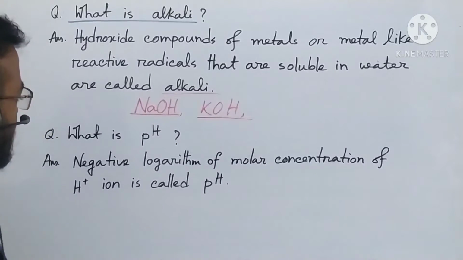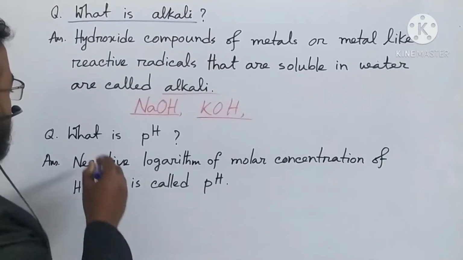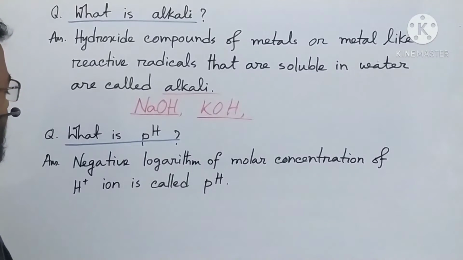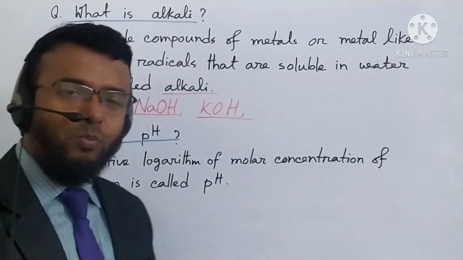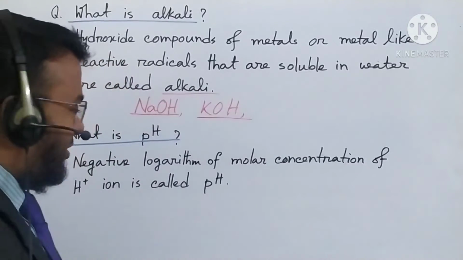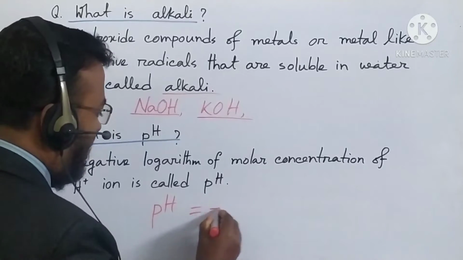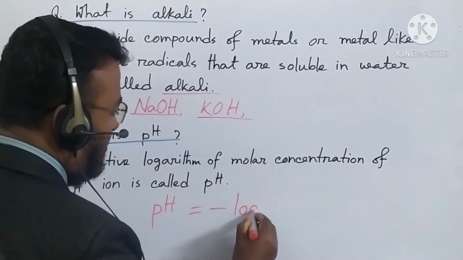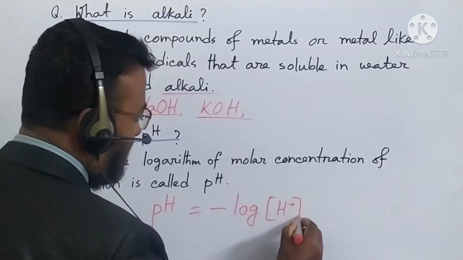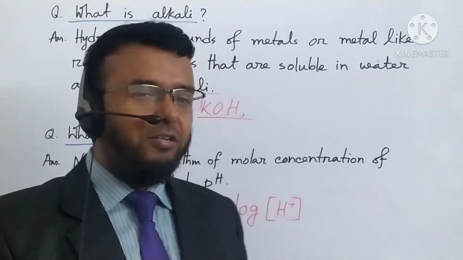Next question: what is pH? The negative logarithm of the molar concentration of hydrogen ion is called pH.